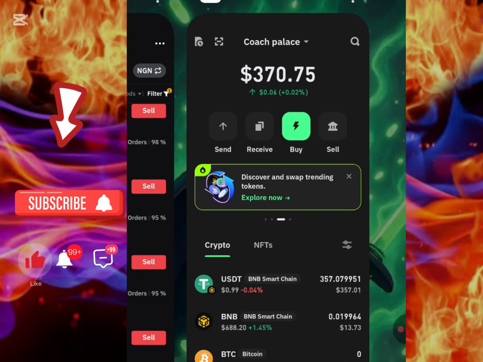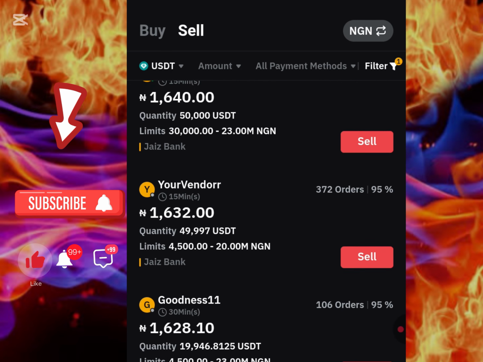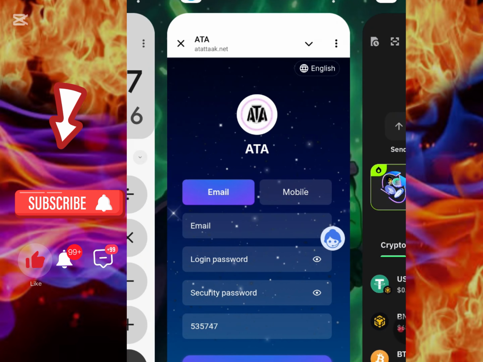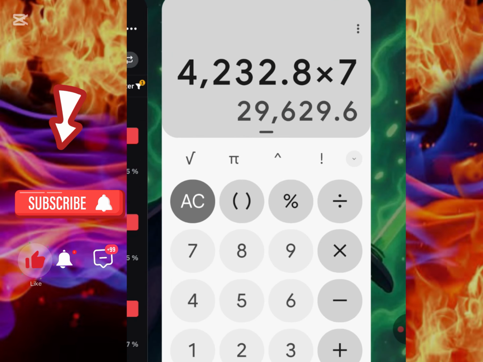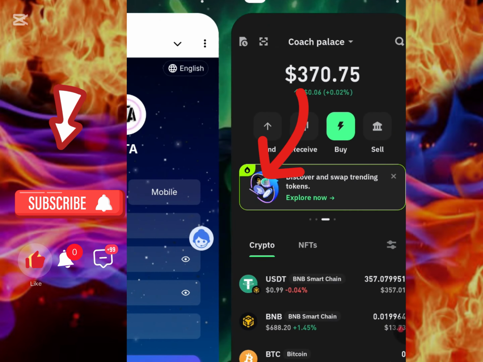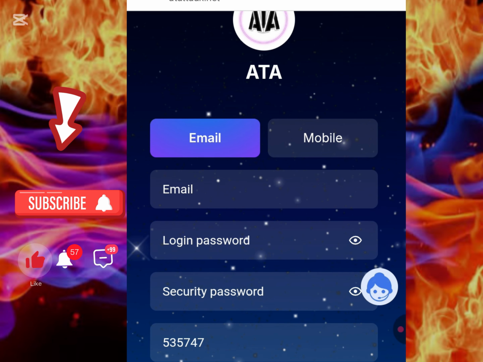I'm here to show you guys this new quantitative platform that we're going to be stacking USDT from for the week. Now if you're watching this video from Nigeria, this is the conversion rate, a dollar to a naira, and we'll be earning cumulatively in a week, and per day we'll be earning approximately around 5,000 naira. That is if you're watching this video from Nigeria. However, if you're watching it from another country, you can just convert it into your own local currency.